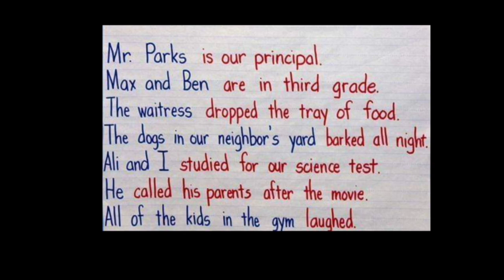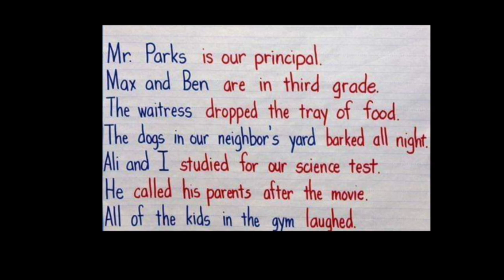Coming to the third example. The waitress dropped the tray of food. The waitress is the subject. Dropped the tray of food is the predicate. Who dropped the tray of food? The waitress. So the waitress is the object which we are speaking about. So it is the subject here.